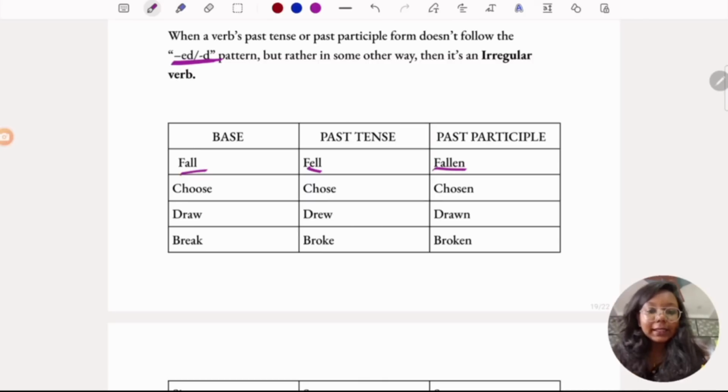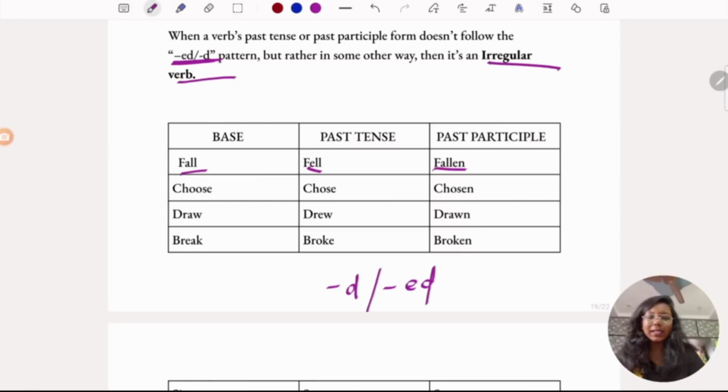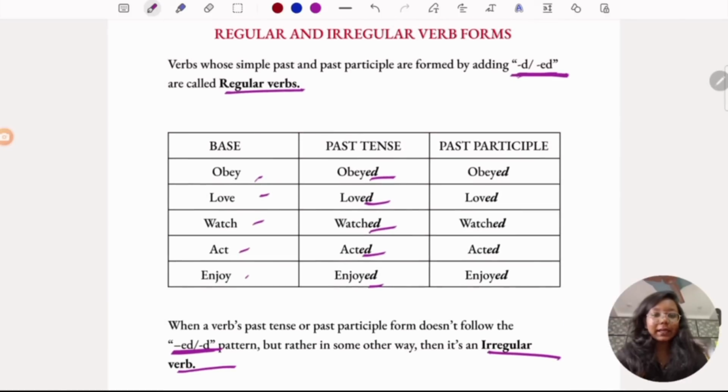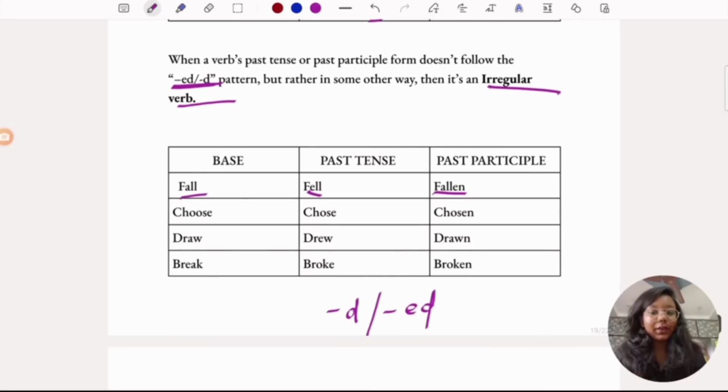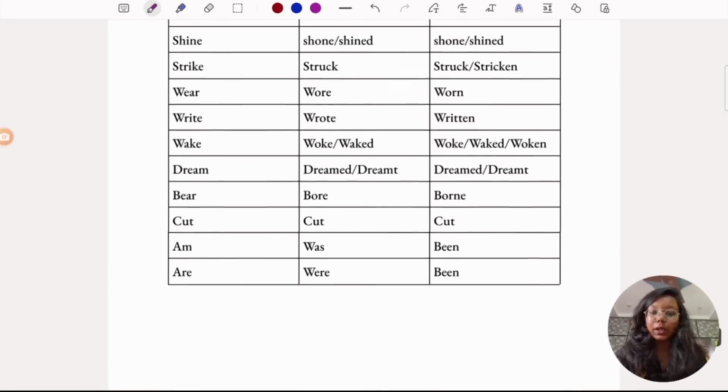So here neither D nor ED is added. They have been formed in some other way. So such things are called irregular verbs. It's very simple. If suffixes such as D or ED are added to the verbs to make the past tense of them, then they are regular. If they are not added and in some other way they are formed, then they are irregular. I've given examples here, you can go through them.